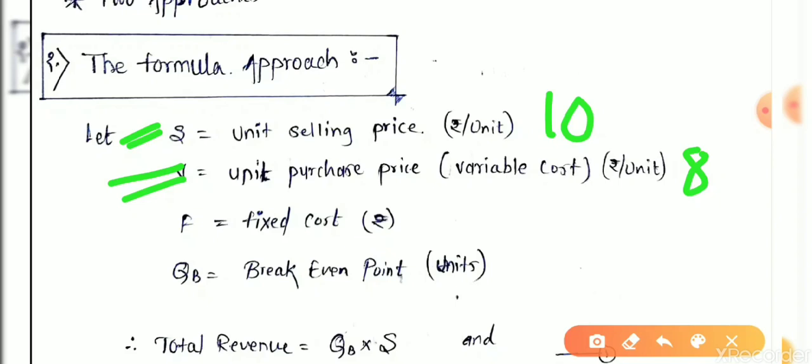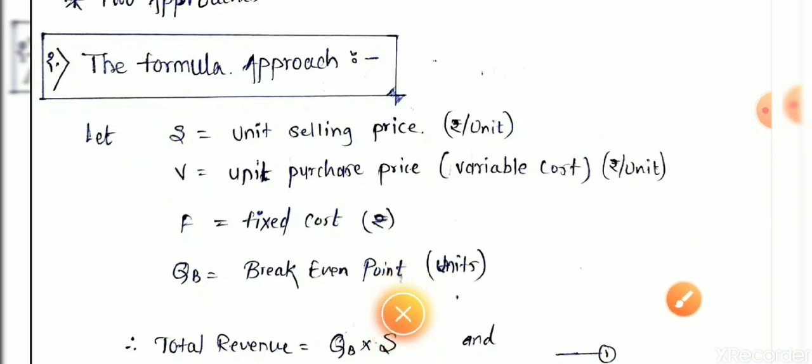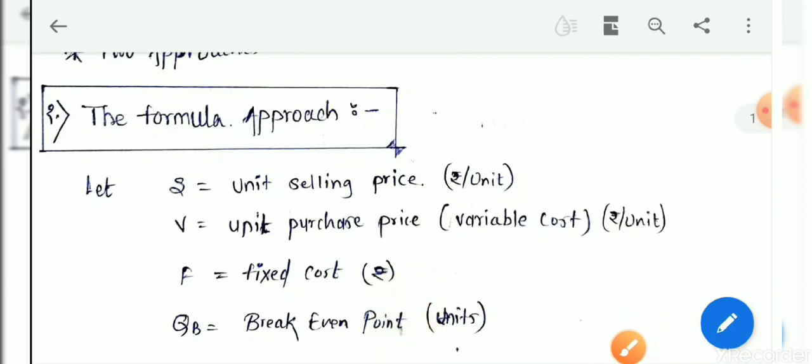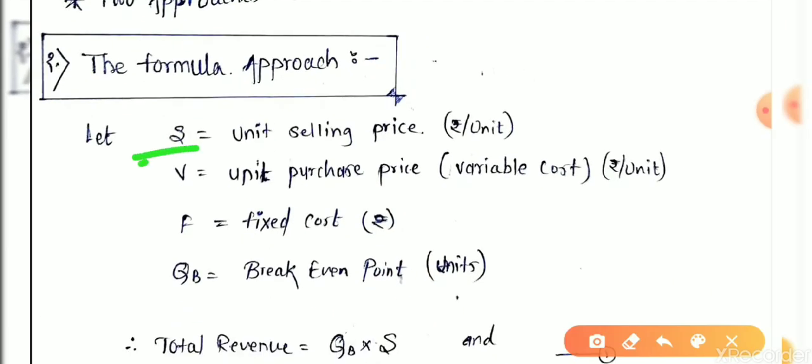In all cases, S is always greater than V. V is always less than S because the selling price is always higher, and that's why we choose a particular business. If the selling price is less and the variable price, that is the purchase price, is greater, the business isn't in profit, it's always in loss.